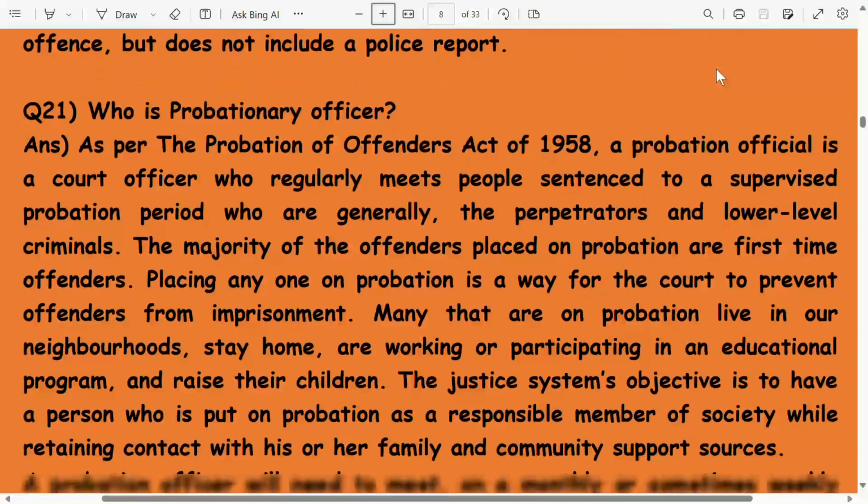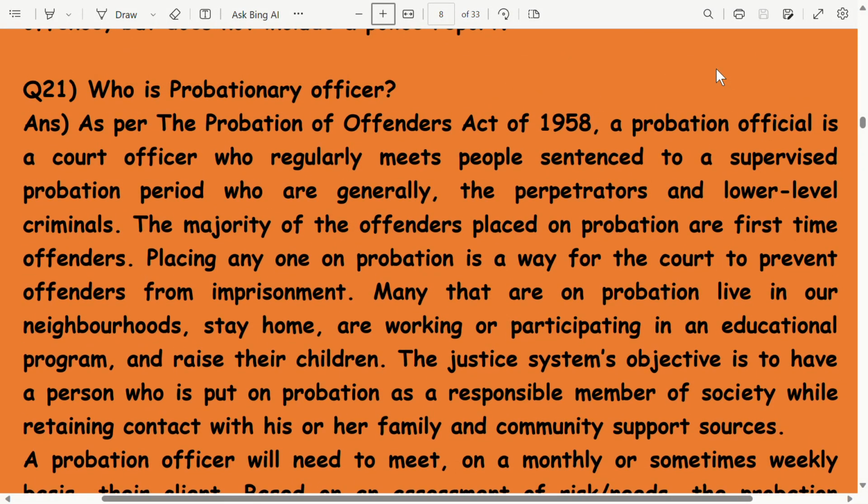Who is a probationary officer? As per the Probation of Offenders Act of 1958, a probation official is a court officer who regularly meets people sentenced to a supervised probation period, who are generally the perpetrators and lower level criminals. The majority of the offenders placed on probation are first time offenders. Placing anyone on probation is a way for the court to prevent offenders from imprisonment.